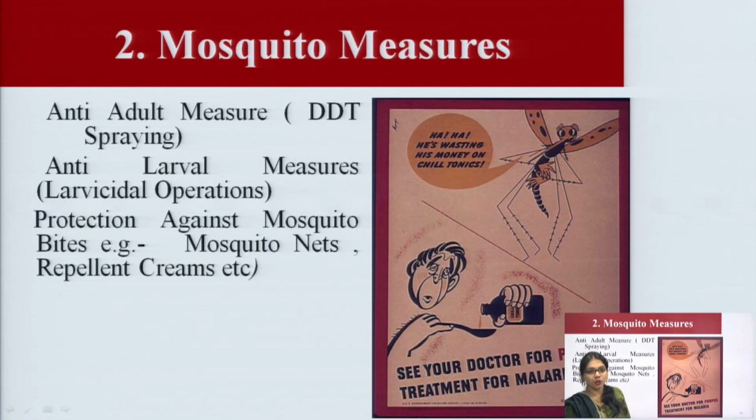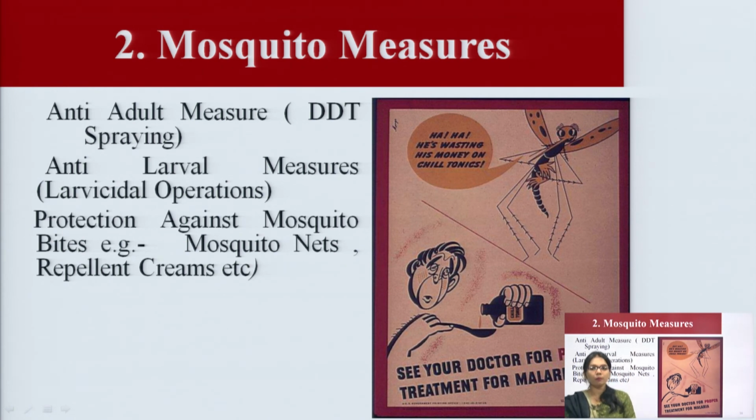And here I told you that mosquito measures should be used. Anti-adult measures means DDT spraying. We can spray the DDT. For anti-larval measures we use larvicidal operations, and we protect against mosquito bites by, as I told you, mosquito nets and repellent creams. So, we have to focus on all these parameters.